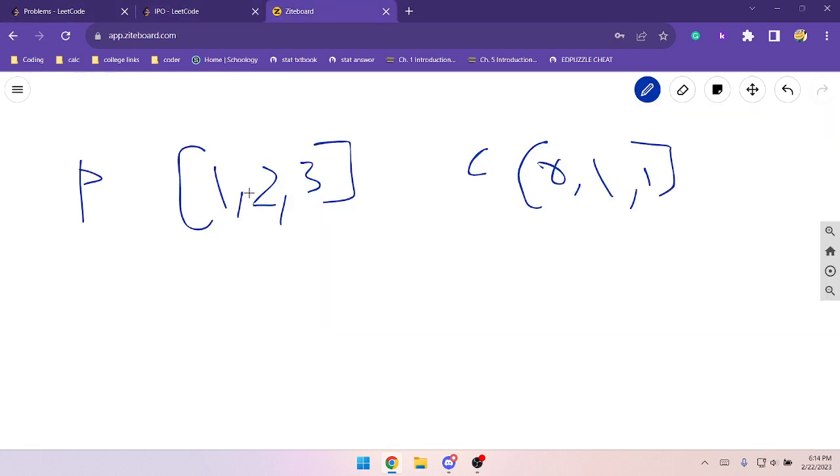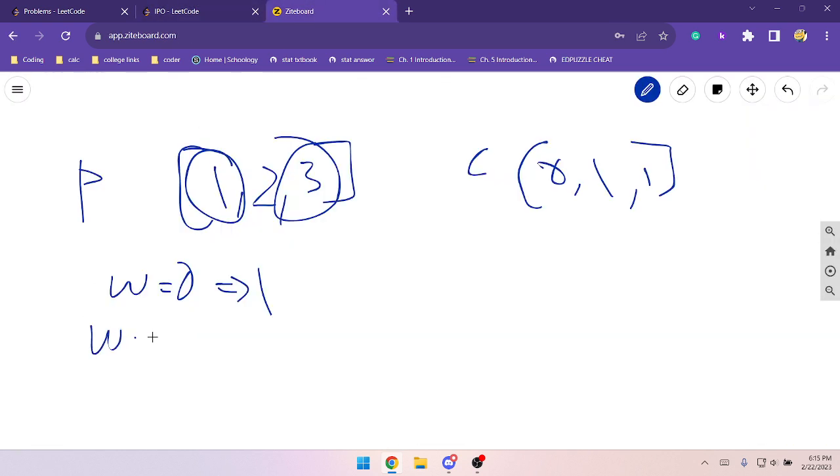So here your only option, you don't get to see these 2 options since you don't have enough money to afford them, right? So your only option is to pick this, because this maximizes your profit for that first turn. Your W will go from 0 to 1. And then since your W is at 1 now, you realize that you can purchase this one or this one. And since it's a greedy solution, we're going to pick the second one. And then your W will go from 1 to...